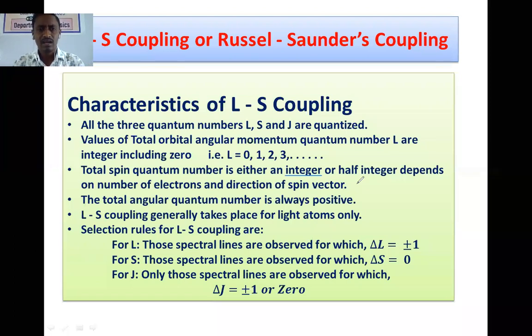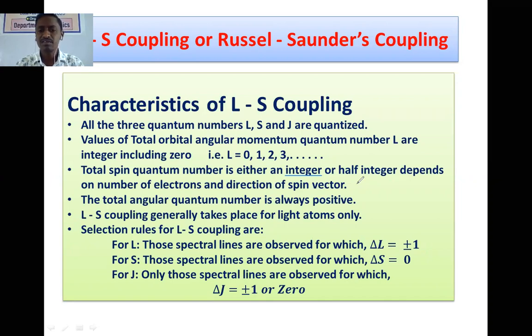suppose a particular atom has two electrons, and suppose they align in one direction. Therefore the value of total spin quantum number will be half plus half, that is plus 1. If they are aligned in opposite directions, the total will be plus half minus half, that is equal to 0. If a particular atom has 3 electrons or 5 electrons, or so on, an odd number of electrons, then among these 3 electrons, 2 may be aligned in one direction and the third will be in another direction.